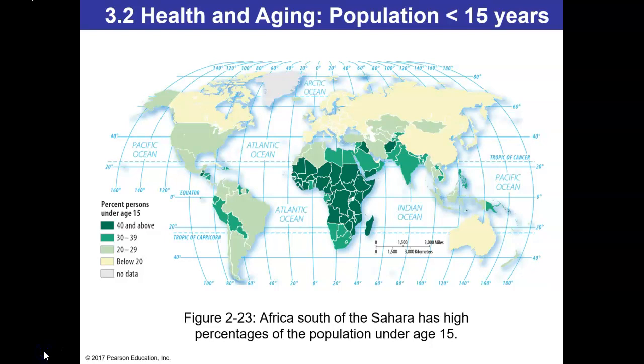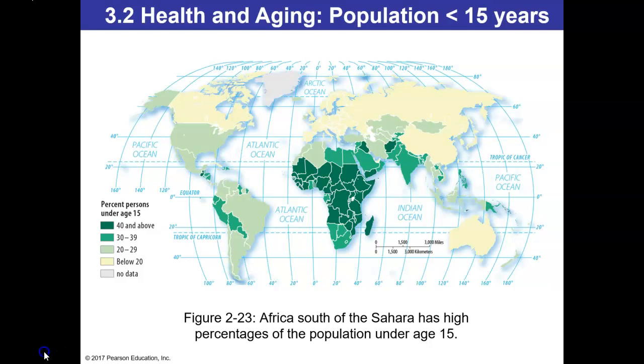The large percentage of children in sub-Saharan Africa that you see here does strain the ability of relatively poor countries to provide needed services like schools, hospitals, and daycare centers. So again, this is a reflection of the level of development that we see in certain parts of the world. So the less developed, we're going to find that a larger percentage of the population is going to be under 15. The dependency ratio might also be high in very developed countries that are in stage 4, but for a different reason. This is because they have a much larger percentage of their population that are older, above the age